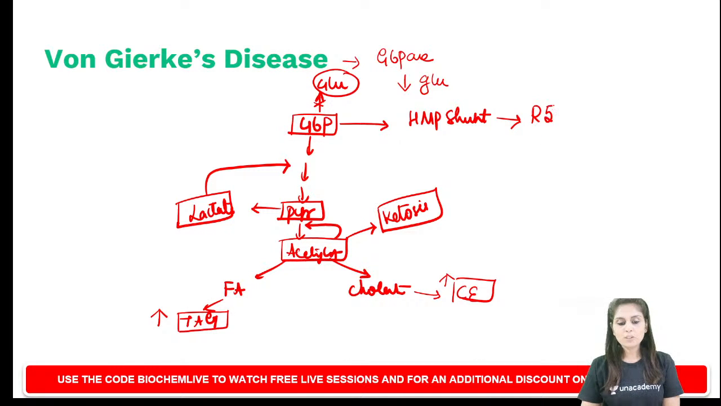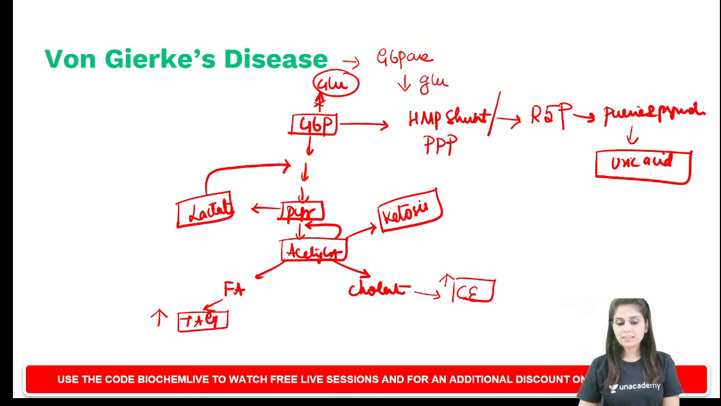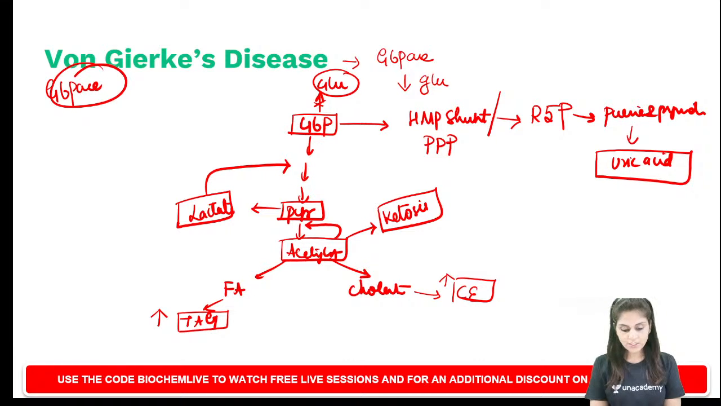It forms ribose 5-phosphate. That is why the HMP shunt is otherwise called the pentose phosphate pathway, because it acts as a source of ribose 5-phosphate. Ribose 5-phosphate will be used for purine and pyrimidine nucleotide synthesis. Excess purine will be catabolized to form uric acid. So what you find is hyperuricemia. These are the biochemical features of von Gierke's disease. I am going to repeat this. In von Gierke's disease, the enzyme that is defective is glucose 6 phosphatase. Very good, Arumuga Rajesh.